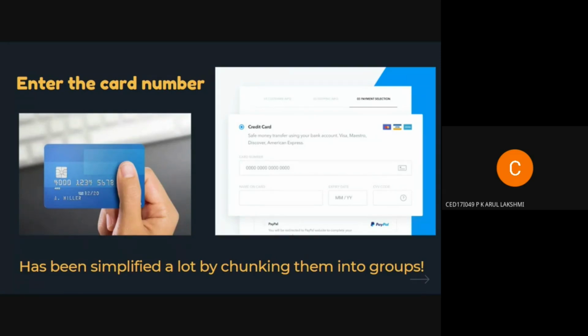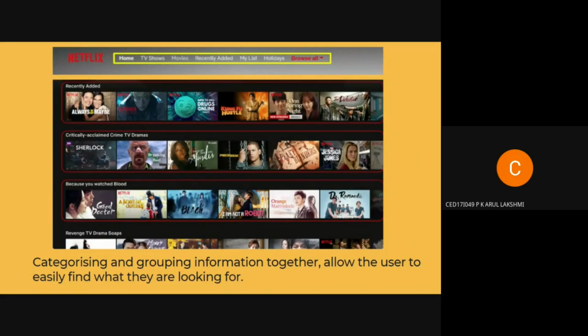The huge card numbers, how many times have we looked back and forth between the card and the screen to enter the right details, right? Nowadays this process is simplified by chunking the large card number into small groups so that we don't make mistakes while entering it. This is one example of Miller's law. Moving next.